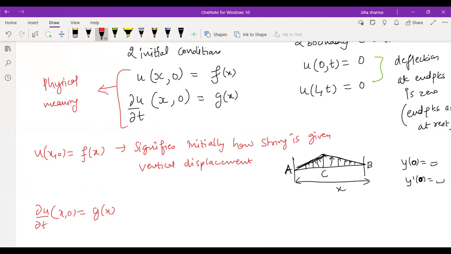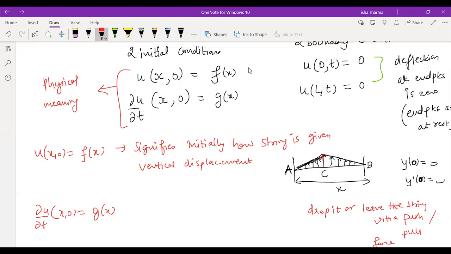Velocity. Yes, that's perfectly right. It's velocity. It's the speed. So that means when you just pluck it up from here at this point, then there are two options, right? Either you simply drop it, or you leave the string with a push, a manual push or a pull, like you just give it a particular force.